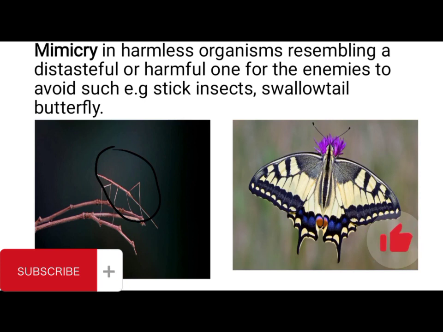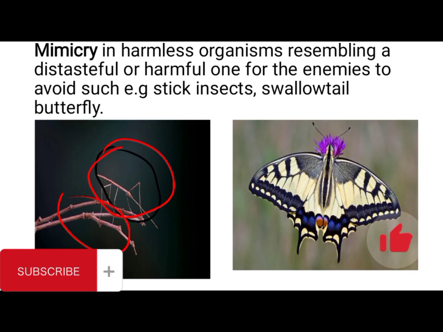Look at it. It's on top of a stick. So it's resembling something that is harmful, something that is not palatable. So the predator will just avoid it, and by that it is able to survive in its habitat.